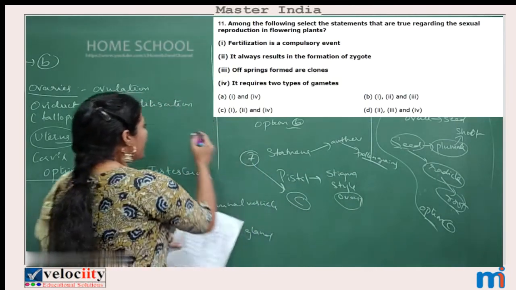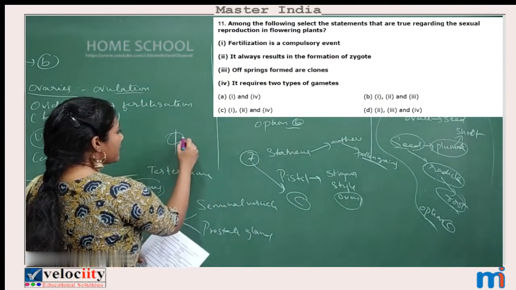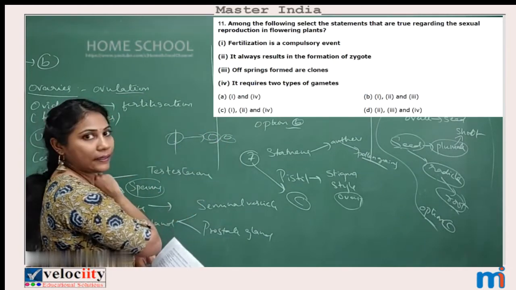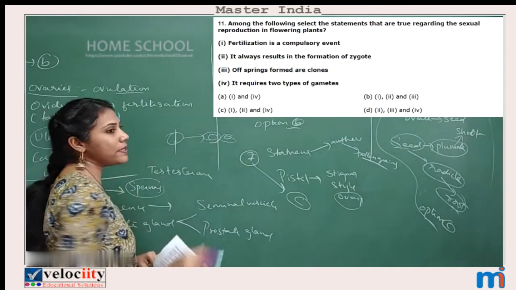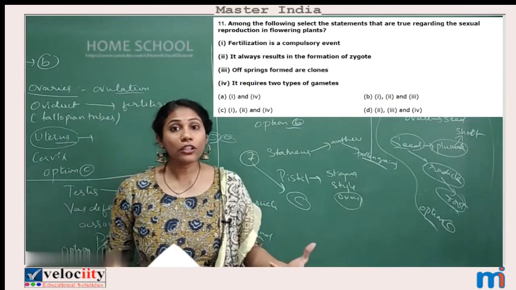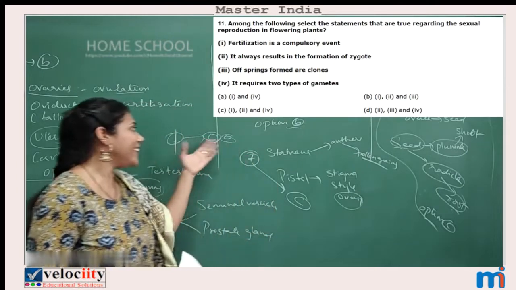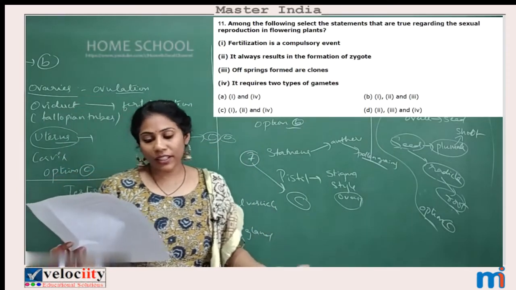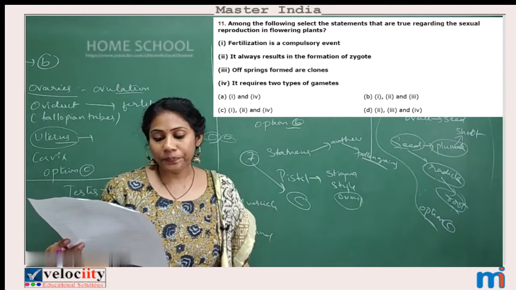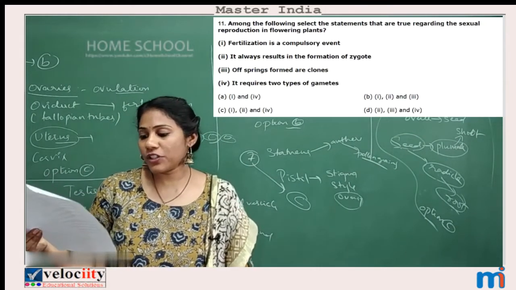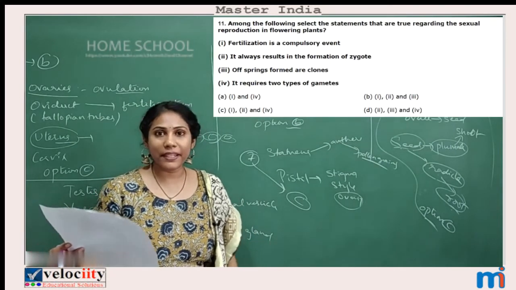When one cell divides, it becomes two cells, and these are exact copies of the parent. That's what we call clones. But here, sexual reproduction involves a few variations also, right? So, it is a wrong statement. Fourth one, it requires two types of gametes. Yes, fertilization requires two types of gametes.